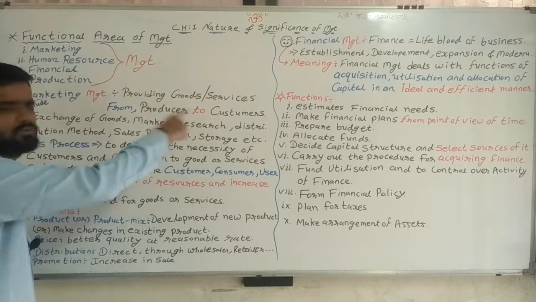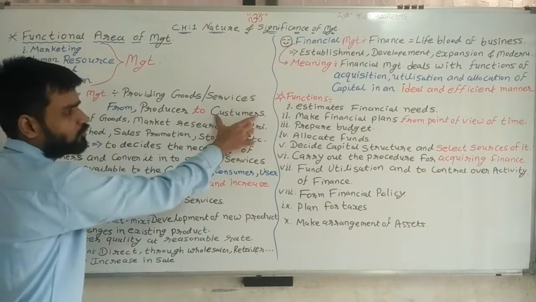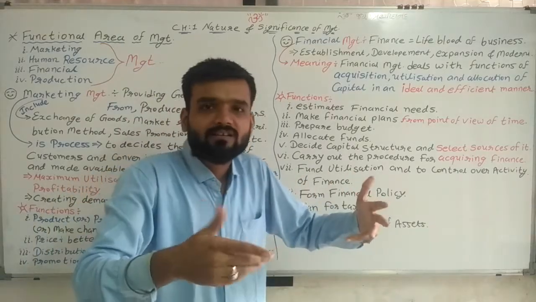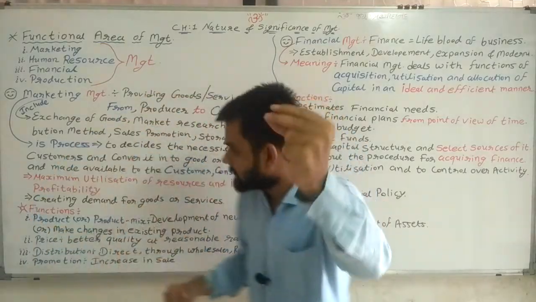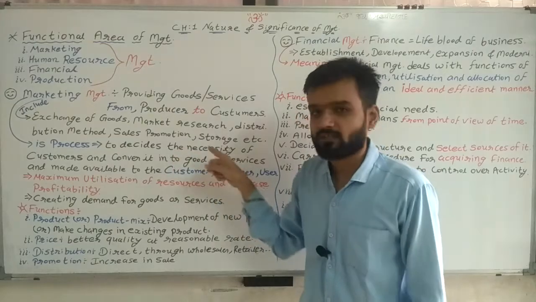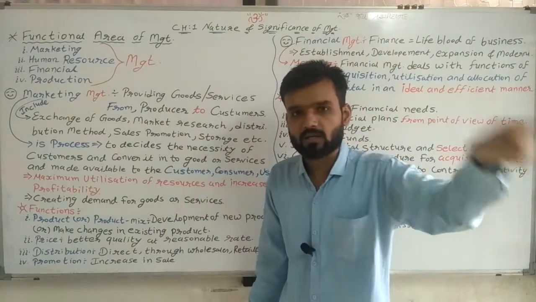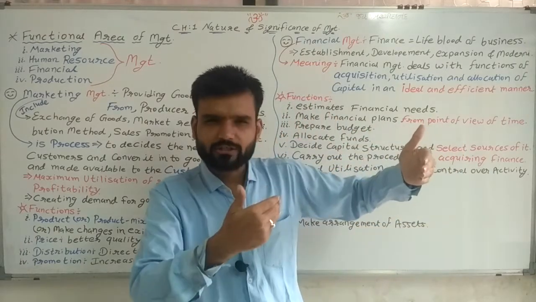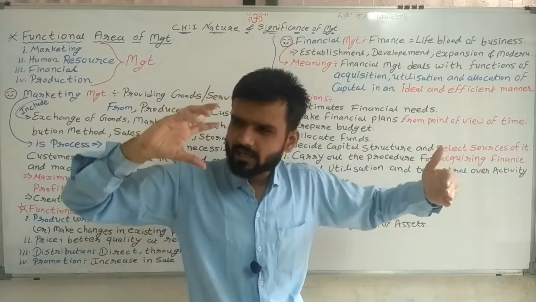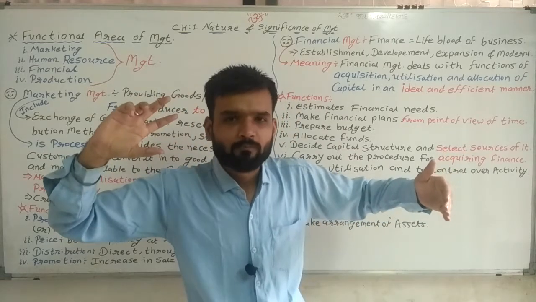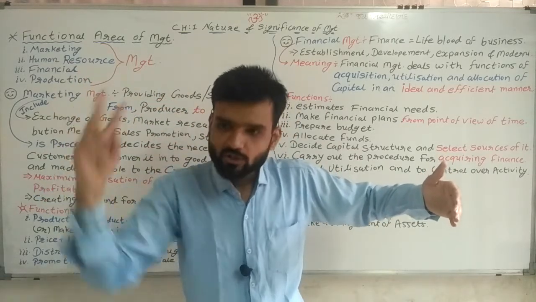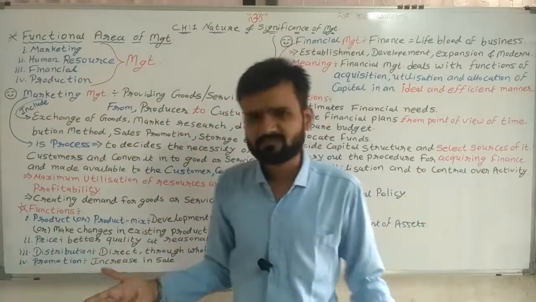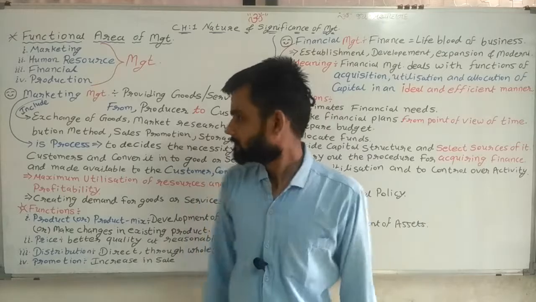That is written here also. From producer to customer, provide goods and services. But what to provide? That we need to think first. And that is called the necessity of the customer. So what is the necessity? Research it. Then after, make that product or provide that service directly to the consumer. Simple. So that is marketing management. Nothing else. Going ahead.